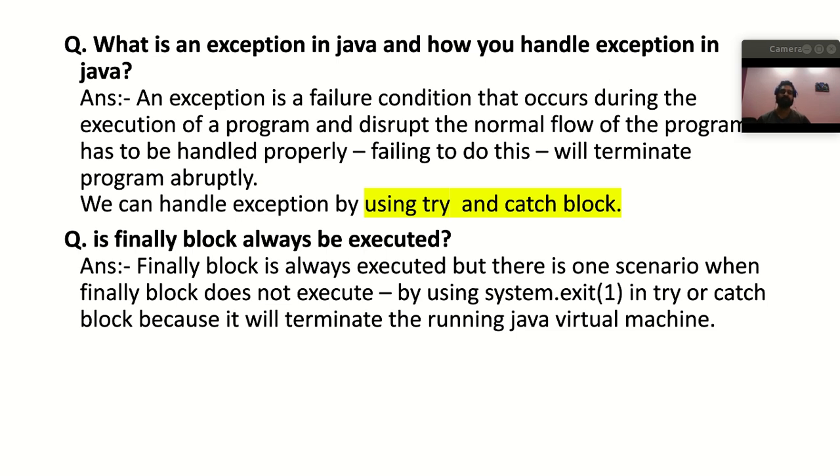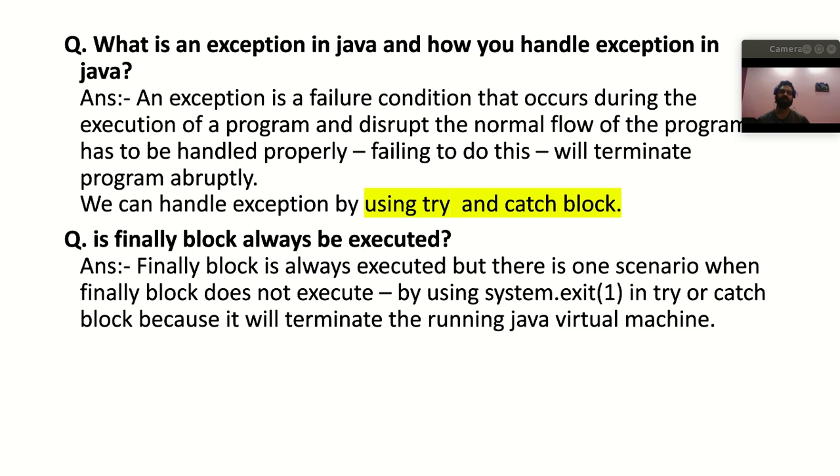So you have to handle this beforehand, before running your application or program. The compiler checks the code and it feels that there may be an exception, so the compiler indicates that you have to handle this. So this is the checked exception. Checked exceptions are the exceptions which are checked by the compiler. So when it is compiling, it will check that here we will get this exception.